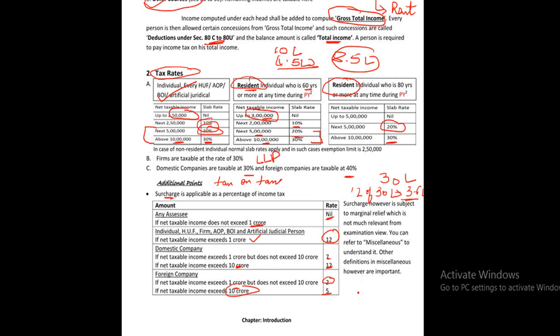Now, it may so happen that you are earning just a minor increase in income over 1 crore. Let's suppose 1 crore and 1 lakh. And you may have to pay tax on tax. It may so happen कि आपका 1 करोड़ से income ज़्यादा तो only 1 lakh है, but tax rates increases a lot. So surcharge, however, is subject to marginal relief. So marginal income increase हुई तो उसके कारण आपको marginal relief भी मिलेगा.